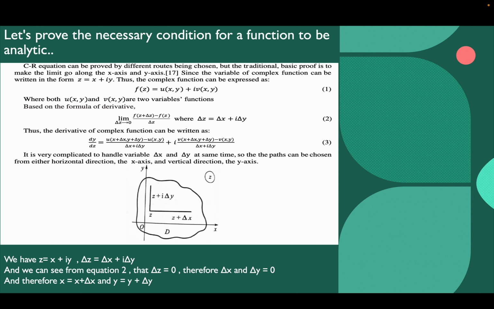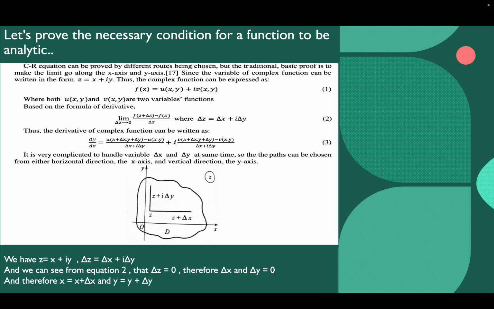Based on the formula of the derivative, that is, the limit as delta z tends to 0 of f(z + delta z) - f(z) divided by delta z, where delta z = delta x + i delta y. Thus, the derivative of the complex function can be written as df/dz = [u(x + delta x, y + delta y) - u(x,y)] / (delta x + i delta y) + i [v(x + delta x, y + delta y) - v(x,y)] / (delta x + i delta y), named as equation 3.